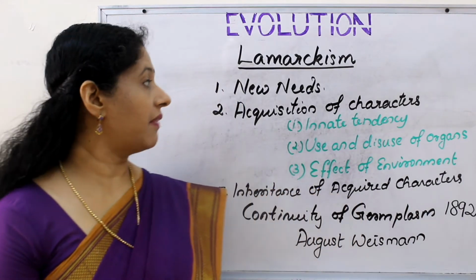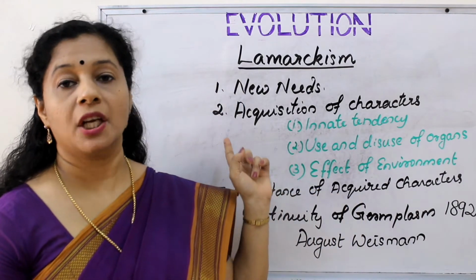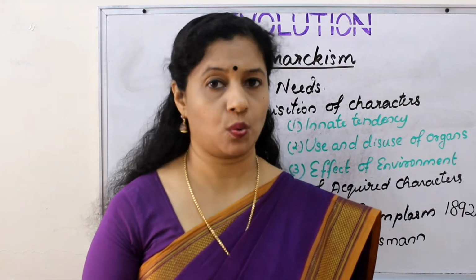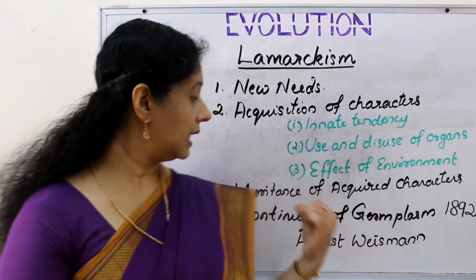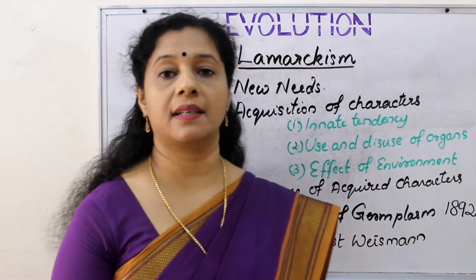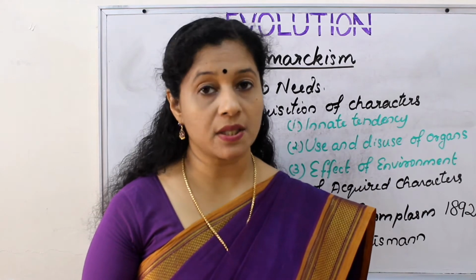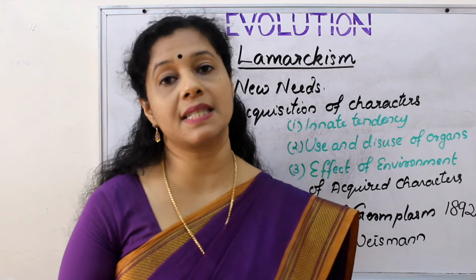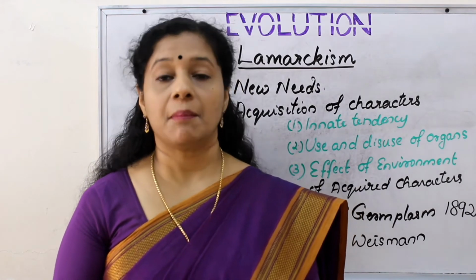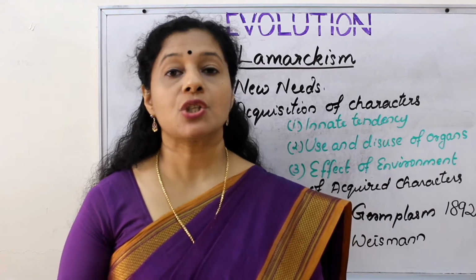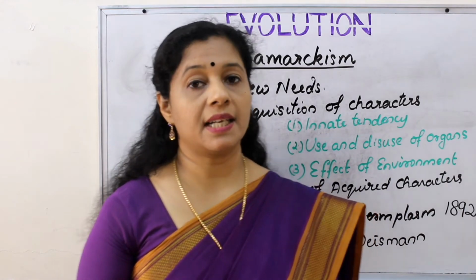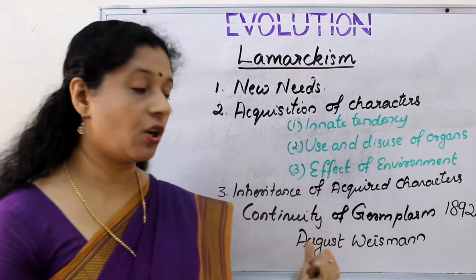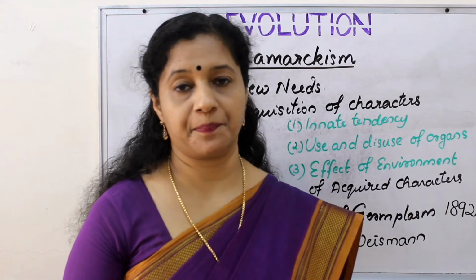So out of these three factors, if you look at the first two, new needs or acquisition of characters, these two theories are more or less true, or we can believe. But the last one, inheritance of acquired characters, is not true, because we know acquired characters are making changes into our normal cells, called somatic cells, but that will not be inherited. So this was disproved by a scientist called August Weismann in 1892 through his theory of continuity of germplasm.